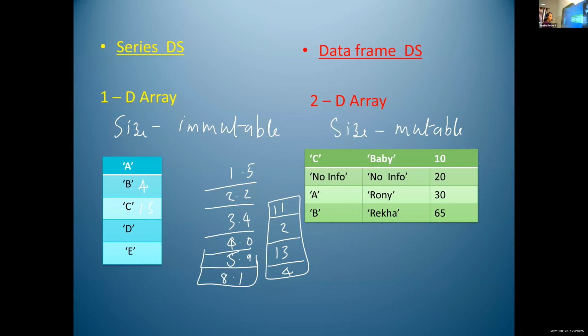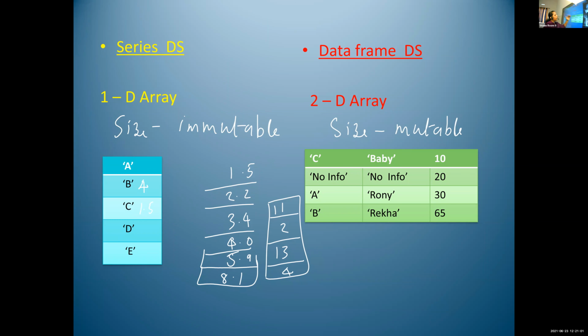What is the meaning of immutable? Immutable means we cannot change the size. Once a series data structure is declared, we cannot change the size. We cannot delete one row from here, and at the same time, we cannot add one row. So the size of the series data structure is immutable. But in the case of data frame data structure, the size is mutable. What is mutable? We can change the size.